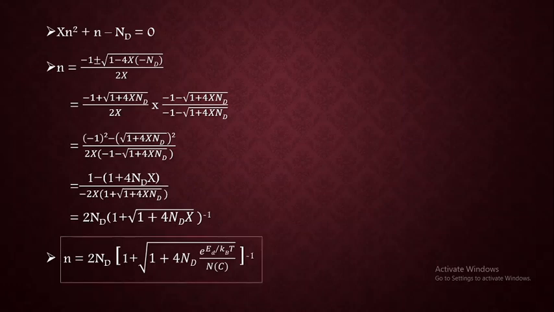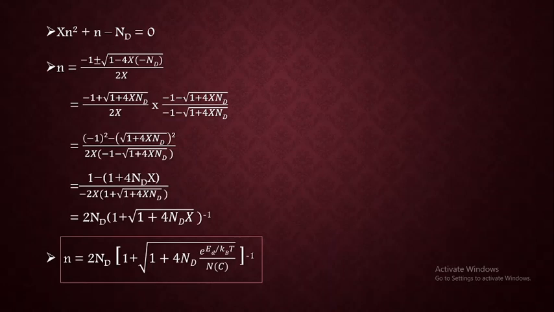So finally, we are getting the expression for extrinsic carrier concentration, that is carrier concentration of n-type extrinsic semiconductor, which is equal to 2 times Nd, that is total number of available donors, into 1 plus square root of 1 plus 4Nd divided by Nc into exponential of Ed by kBT, whole raised to minus 1. So this is the expression for extrinsic carrier concentration, and in a similar manner you can derive it for p-type semiconductor also.